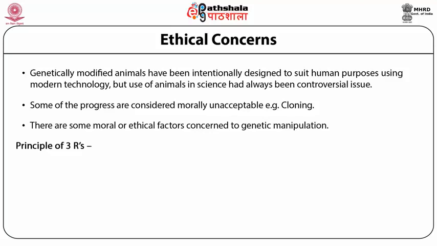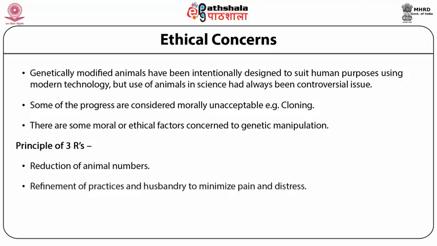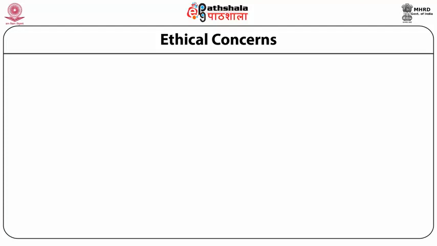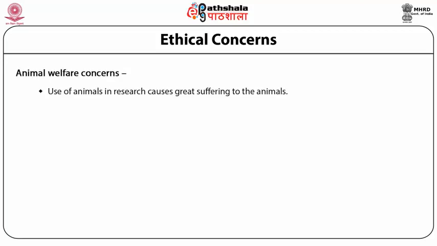So it follows the principle of 3R. The first principle is the reduction of animal number. The second is refinement of practices and husbandry to minimize the pain and the stress. The third principle is the replacement of animals with non-animal alternatives wherever possible. So there is a concern about animal welfare, because the use of animals in research causes great suffering to the animals.